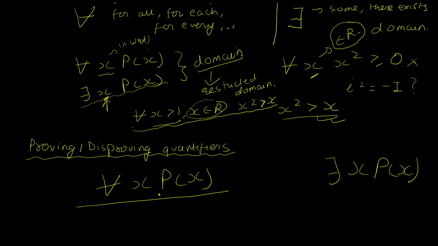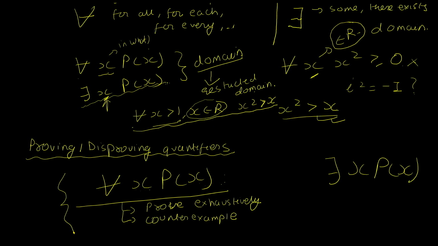See, I want to prove that P(x) is true for all values of x. So in order to prove this, I'll need to prove exhaustively. That means I'll have to go through each possibility of x and verify that it works for all of them. But if I need to disprove it, I only need to find one example for which it doesn't work, because the claim is that it has to work for everything. So if I can find one counterexample, it is enough to disprove a universal quantification. If the claim says that it is true for all, I only need to prove that it is false for one. But in order to prove it true, I need to prove it exhaustively for everything.